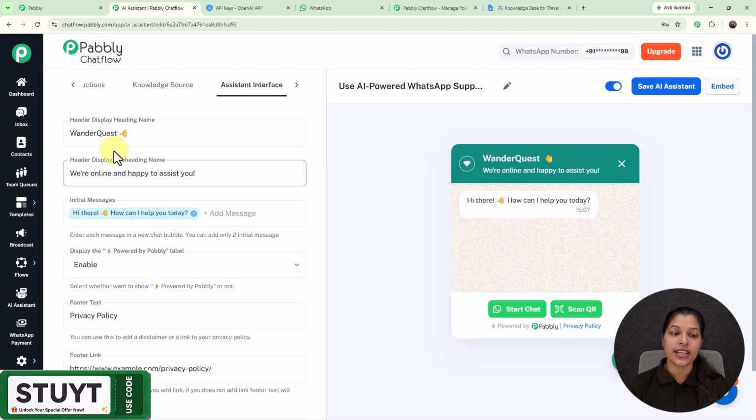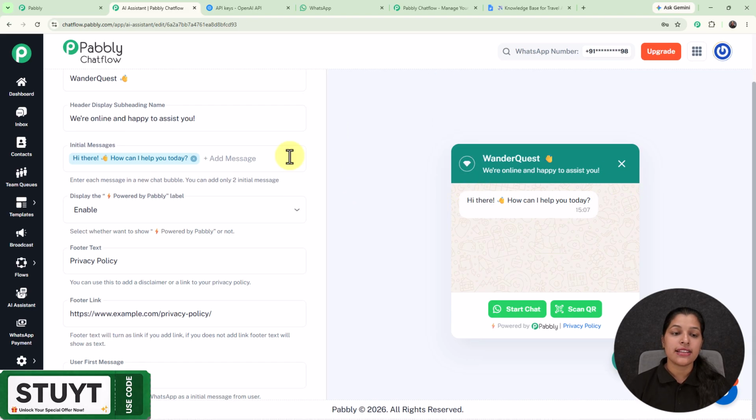And next, we are getting this option for subheading name, where we are already getting the subheading name which can be seen on the preview of your AI assistant. And next, we are getting this option for entering the initial message. So this initial message can also be seen on the preview too, and you can enter 2 initial messages.